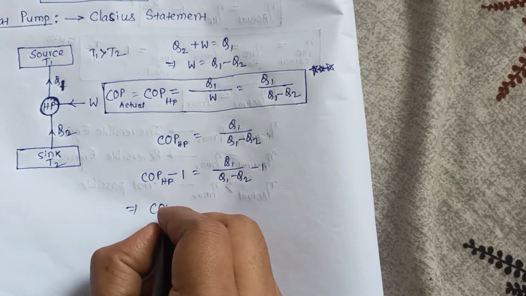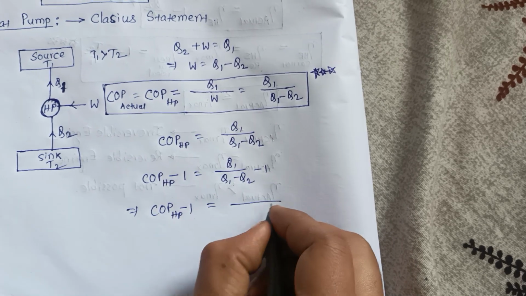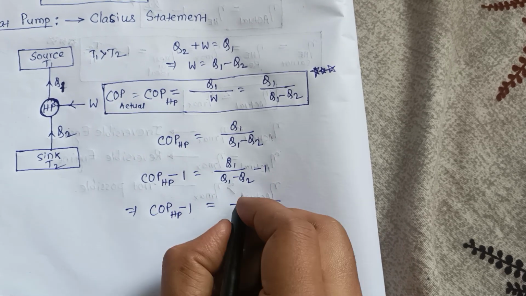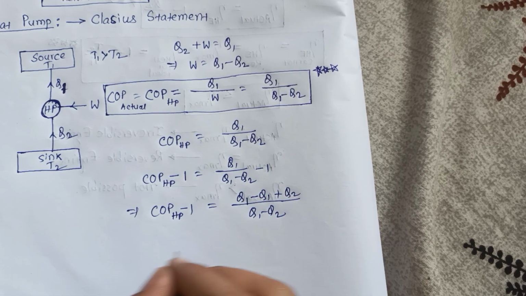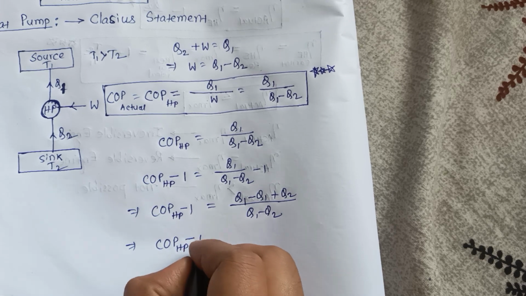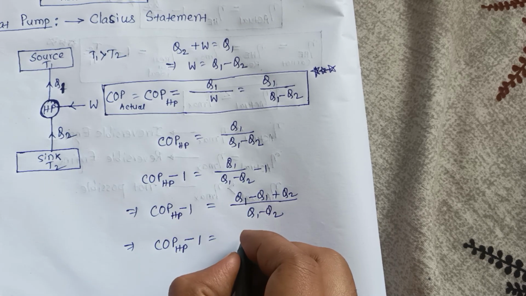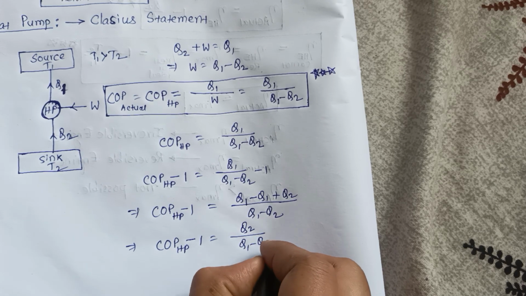So COP of heat pump minus 1 equals Q1 minus Q2 by Q1 minus Q1 plus Q2, which is Q2 by Q1 minus Q2.